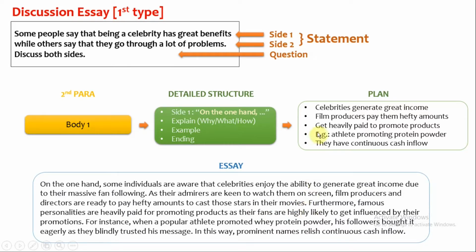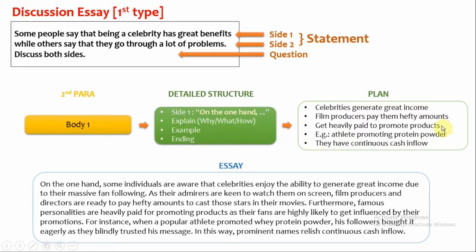Next point is, get heavily paid to promote products. So the third sentence will be, furthermore, famous personalities are heavily paid for promoting products as their fans are highly likely to get influenced by their promotions. Fourth sentence is an example.